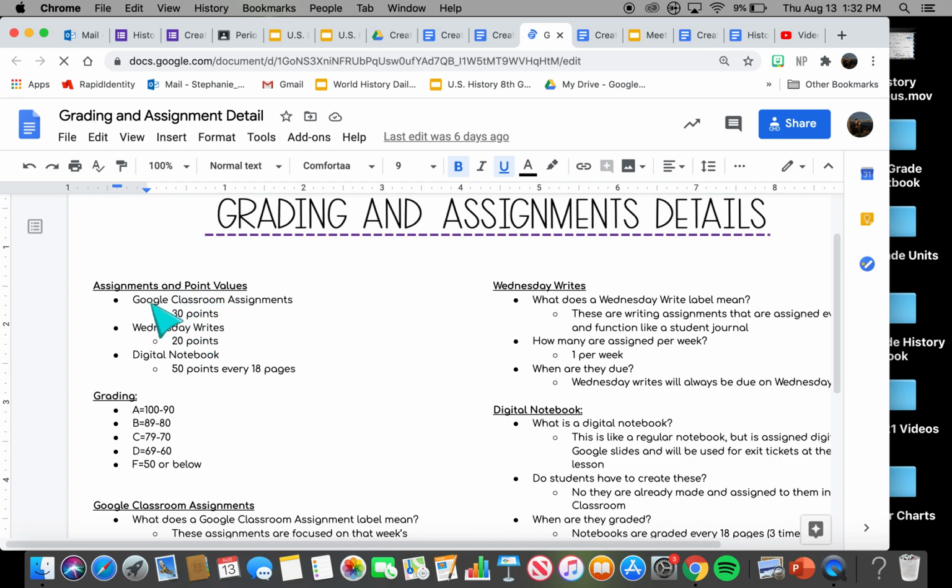So Monday and Tuesday, you'll have to do a notebook page. Wednesday, you'll have to do a notebook page. And then Thursday and Friday, you'll have to do a notebook page. So 3 notebook pages a week. Those notebooks are going to be graded every 18 pages. So every 18 pages, I'm going to have you turn it in, and then I'm going to grade it on a rubric, out of 50 points. So these are the different types of assignments you'll see in Google Classroom.